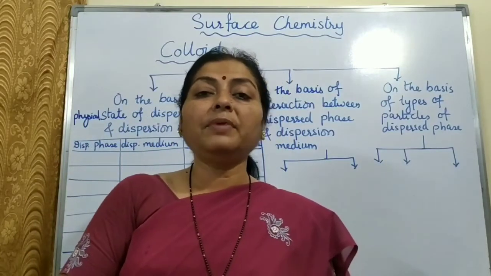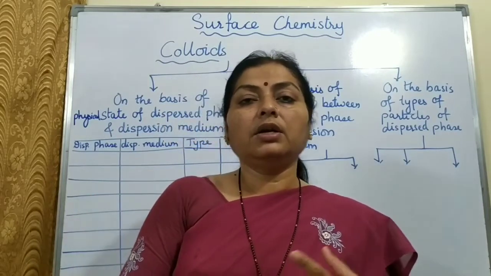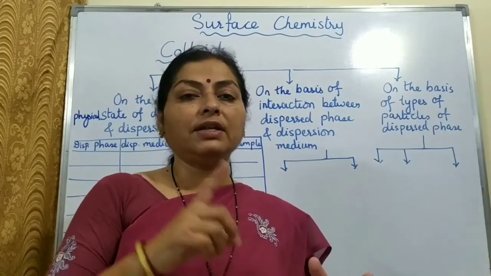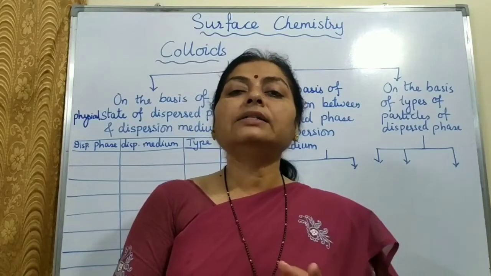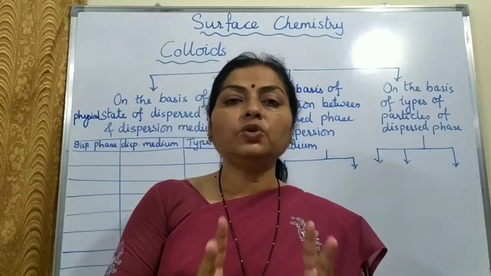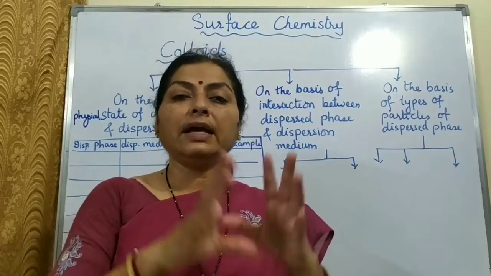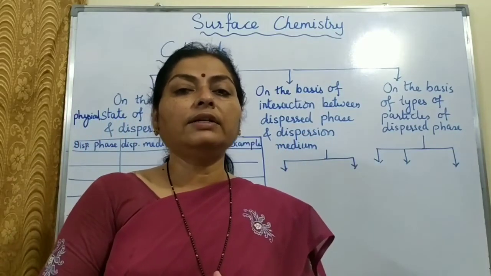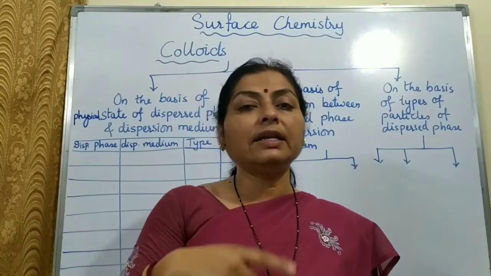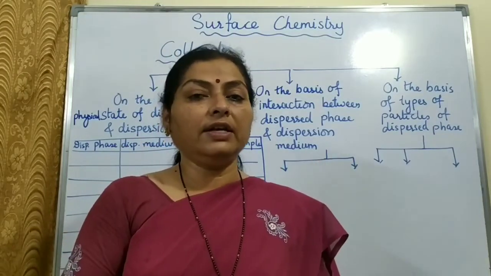Three types of mixtures are there: true solutions, suspension and colloids. True solutions are homogeneous mixtures wherein there is a single phase, there is a uniform composition, the particle size is less than 1 nanometer. A mixture is made up of minimum 2 substances. So in true solutions, whatever components are there, they exist in a single phase. Like for example, salt solution. So in a salt solution, there is a single phase, that is the liquid phase. Salt is a solid which mixes with water and it forms a single phase.